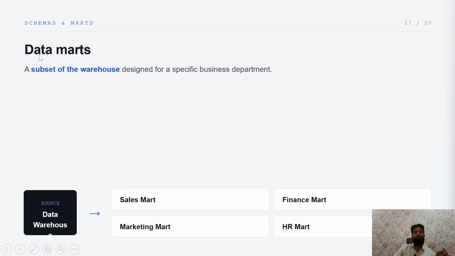Next is a concept called data marts. Data marts are also one of the important concepts of data warehousing: a subset of the warehouse designed for a specific business department. For example, we have a data warehouse, and within it we have a sales mart, finance mart, marketing mart, HR mart. So we divide it into different marts. It is a kind of subset of the data warehouse, right?